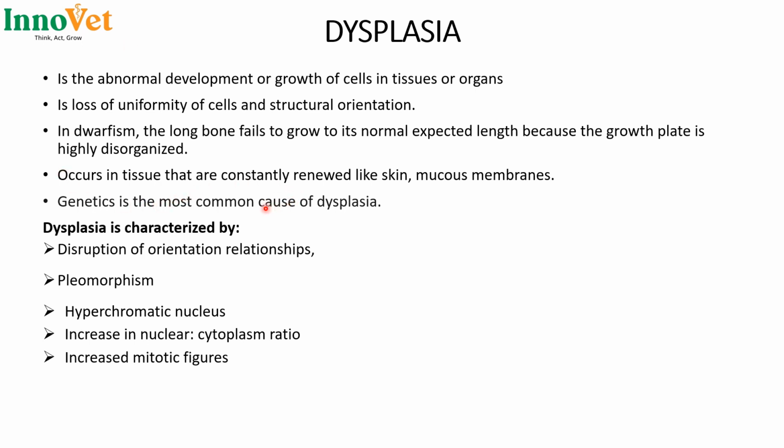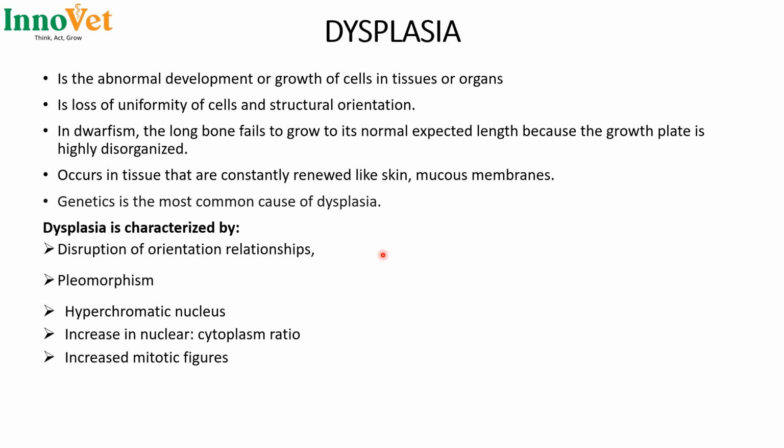And genetics is the most common cause of this dysplasia. Dysplasia is characterized by disruption of structural orientation and polymorphism, which means that there is more than one distinct form of cells when you view it.